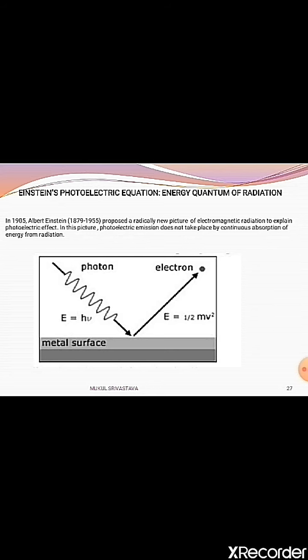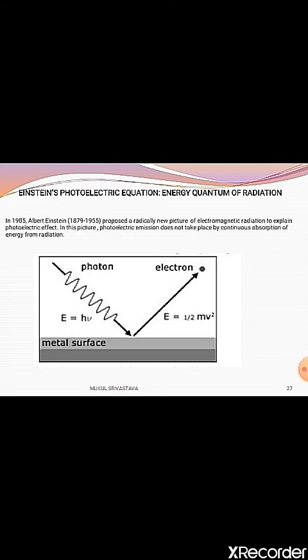The free electrons of the metal surface are bound within the surface, and they require a minimum amount of energy to escape from the surface of the metal, and that minimum energy is called the work function. Each photon interacts with one electron of the metal surface. The energy h nu of the incident photon is used in two parts basically.